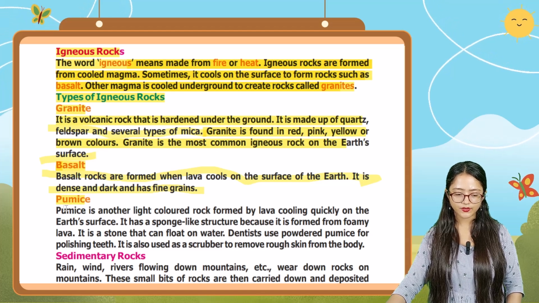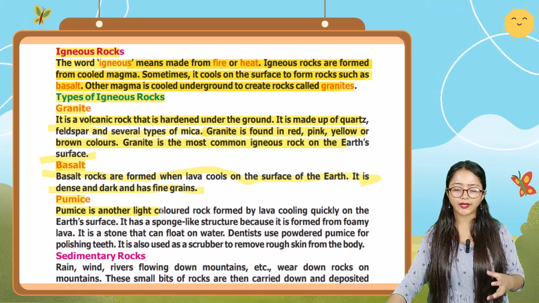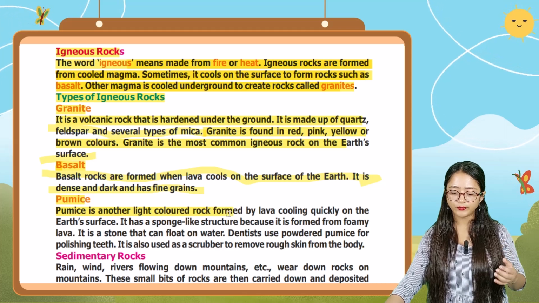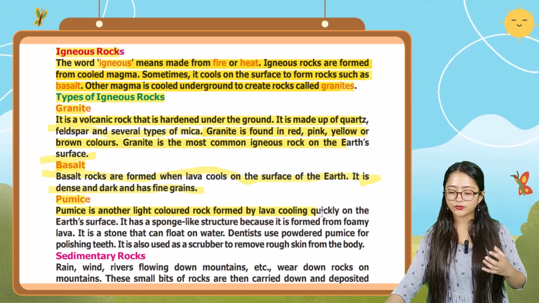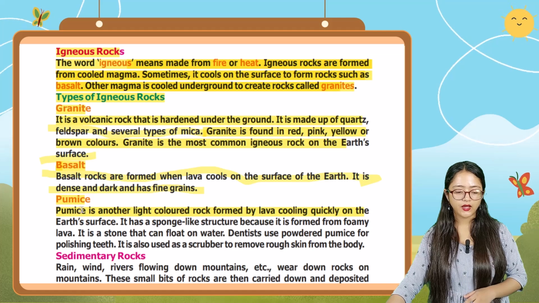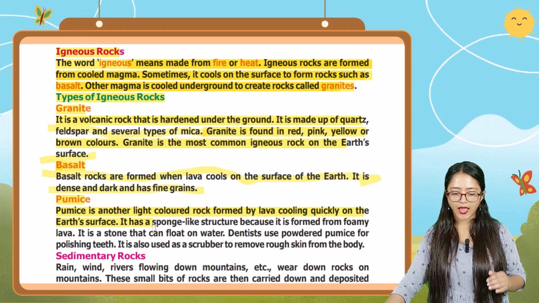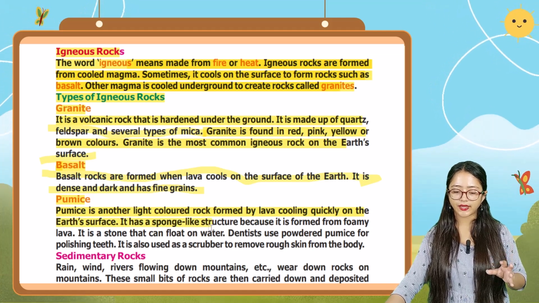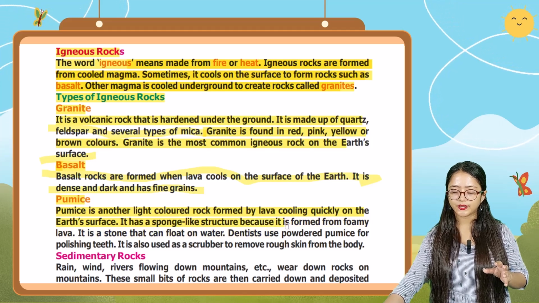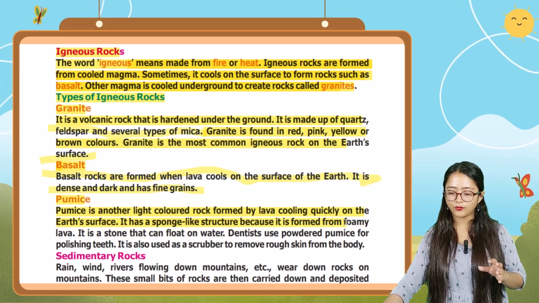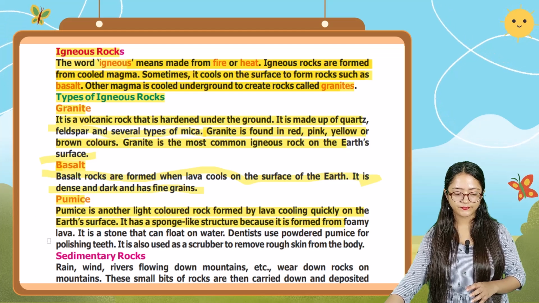Pumice is another light colored rock formed by lava cooling quickly on the earth's surface. It has a sponge like structure because it is formed from foamy lava.